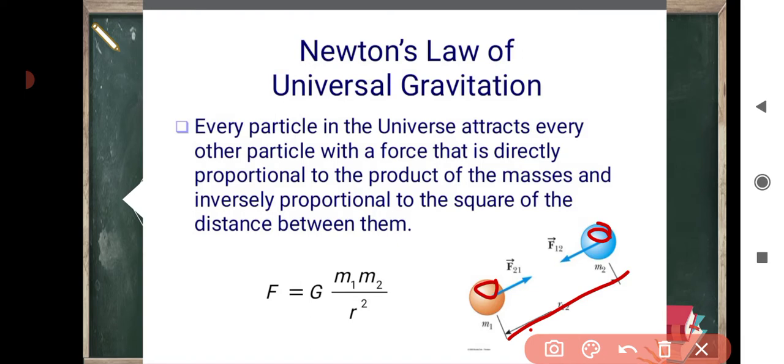Both the masses attract each other with a force which is equal but opposite in direction, and therefore the force of attraction between them is given by F = G m1 m2 / r square, where G is the universal gravitational constant.